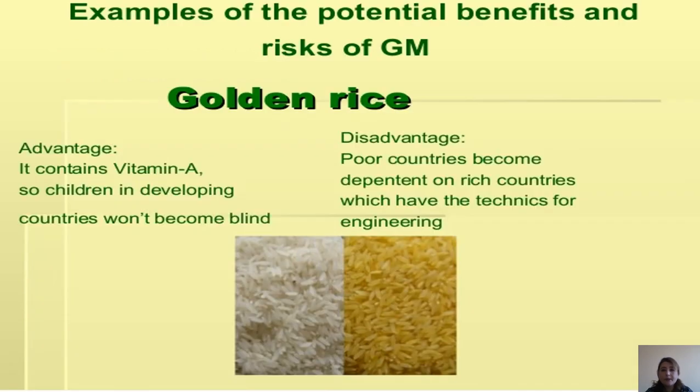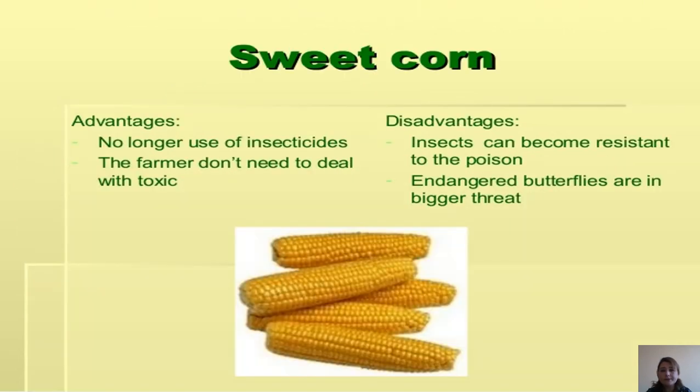Here are examples of the potential benefits and risks of GM: the advantages and disadvantages. The advantage of golden rice is that it contains vitamin A, so children in developing countries won't become blind. The disadvantage is that poor countries become dependent on rich countries, which have the techniques for engineering.